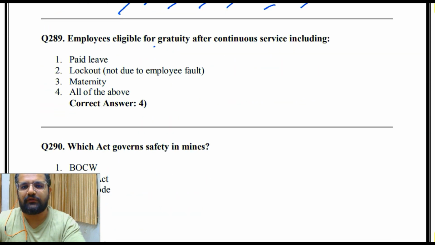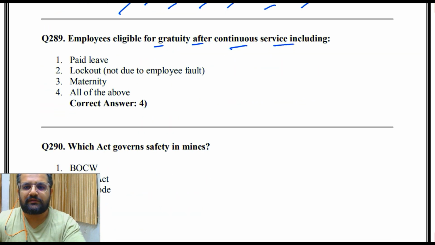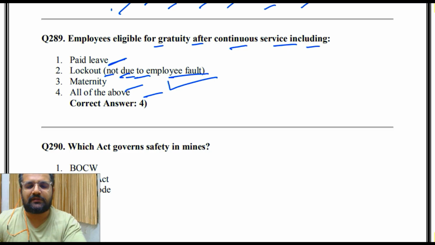Employees eligible for gratuity after continuous service including paid leave, lockout, not due to employee fault, maternity, all of the above. So the answer is 4, that is all of the above. So what are they? Paid leave, lockout as well as maternity.